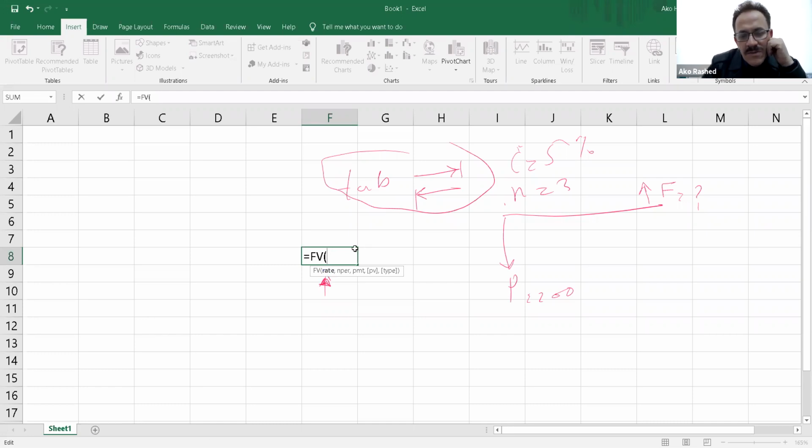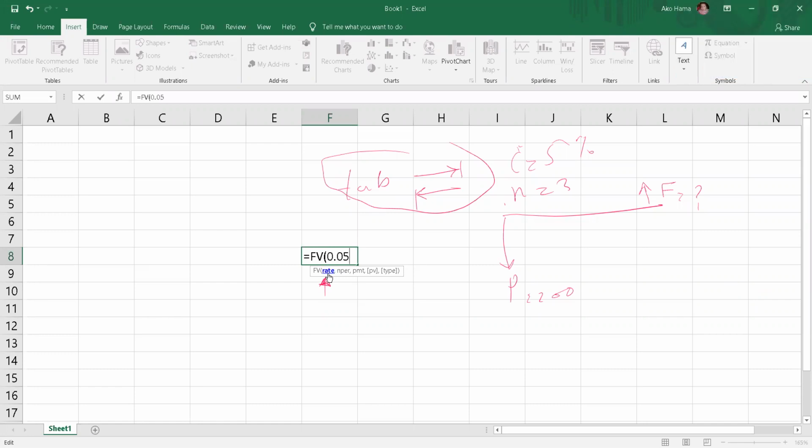It means the rate. The rate is the interest rate. In my case, the interest rate is how much? 5%. So how should I write that 5%? I should write it 0.05. And after that, I should be careful.